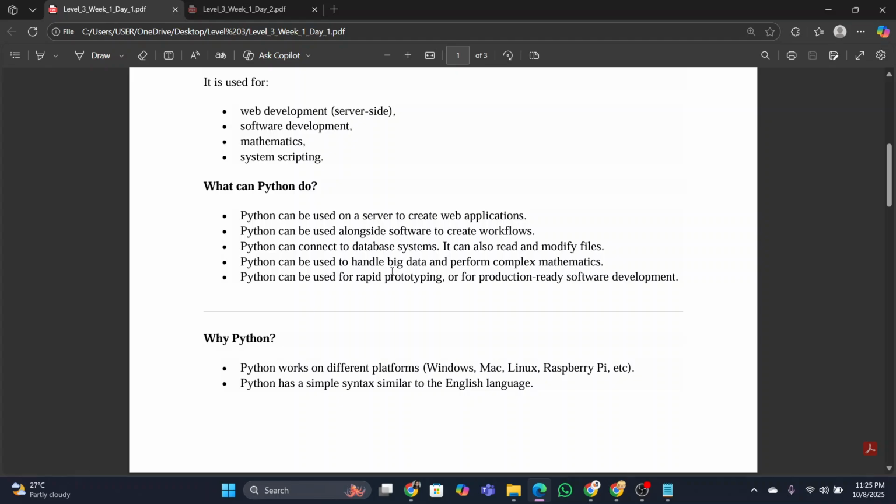Python can be used to handle big data and perform complex mathematics. Throughout the course, you will get the knowledge of big data and complex mathematics when we practice the programming problems. Python can be used for rapid prototyping or for production-ready software development.